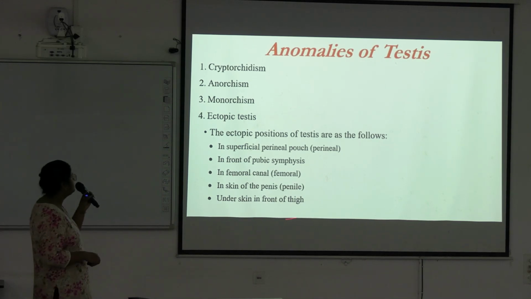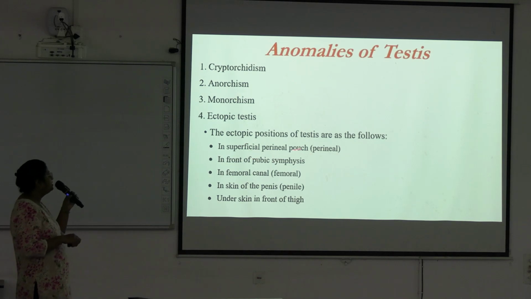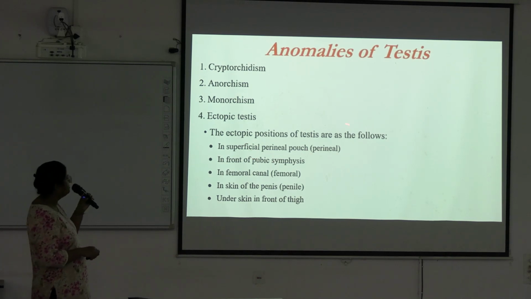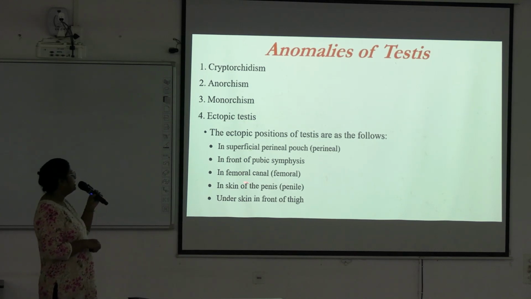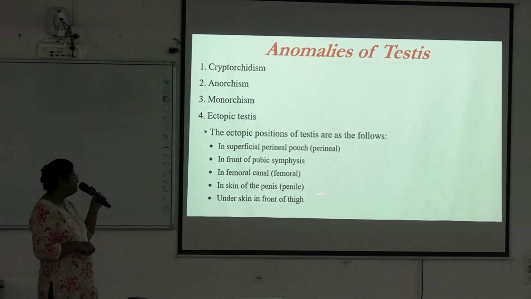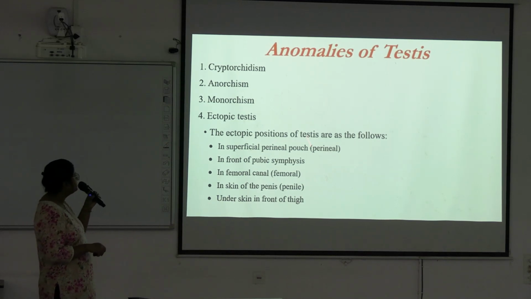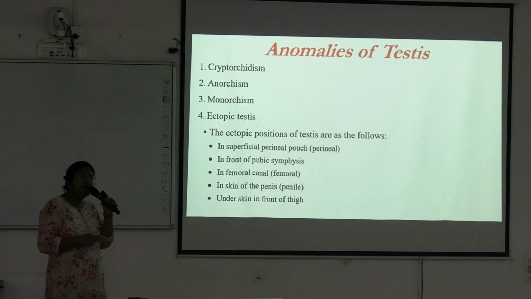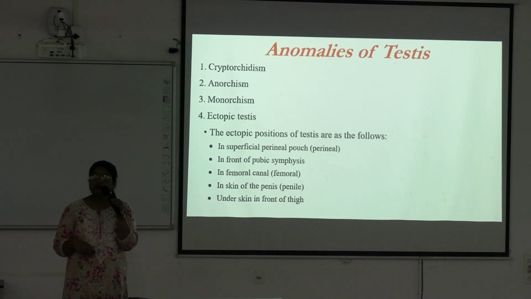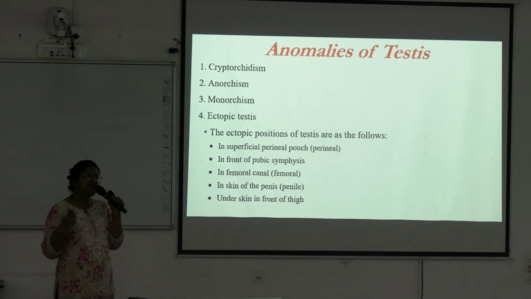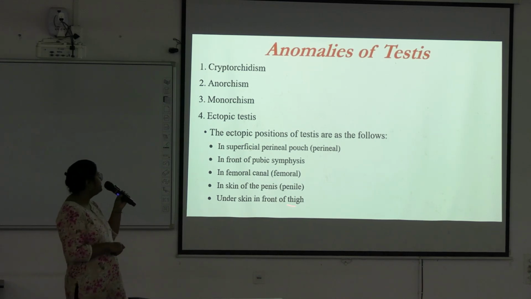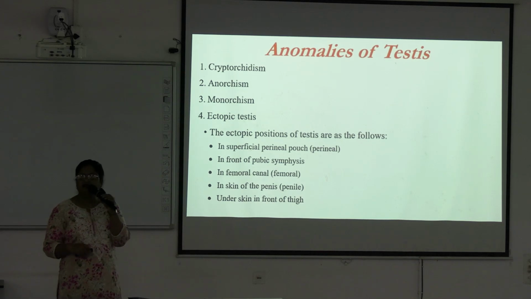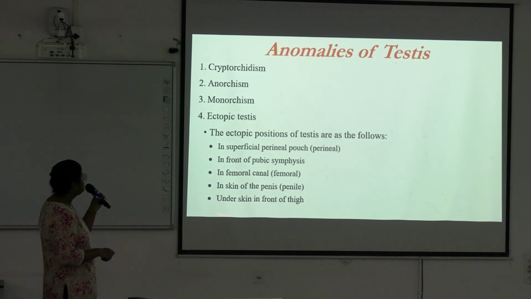They can lie at different ectopic positions: in the superficial perineal pouch, that is known as perineal, in front of pubic symphysis, in femoral canal, in the skin of the penis, and under skin in front of the thigh. So these are the locations. This is also important for your Viva and MCQ, ectopic locations of the testis. So in a child, if you don't find the testis within the scrotal sac, you have to search for the testis in these areas. Okay, understood? That's why it is important.